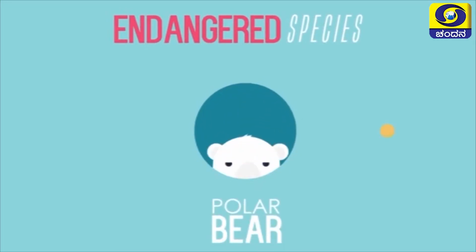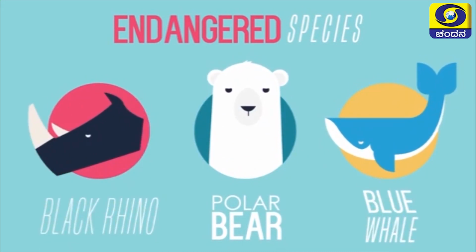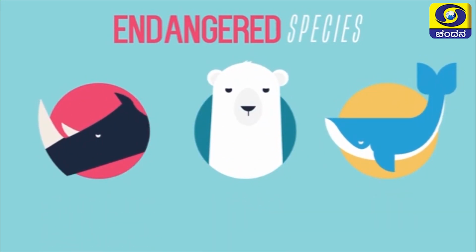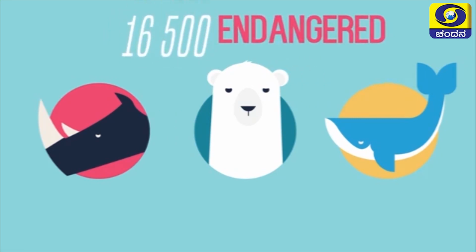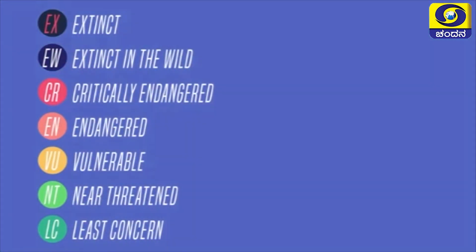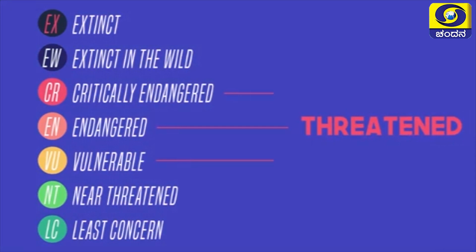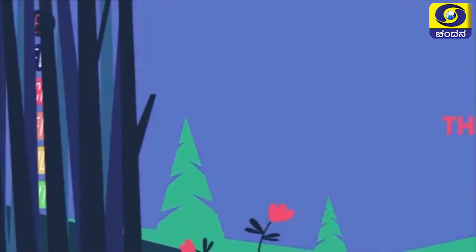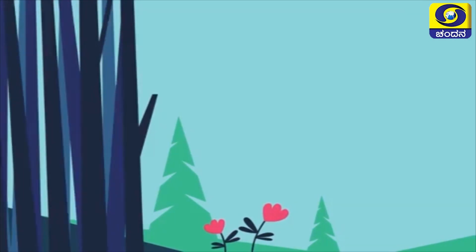Okay. You can probably name quite a few endangered species. Polar bear, blue whale, and black rhino are just a few. But there are many more that don't get so much attention. There are currently around 16,500 animals and plants that are endangered. An endangered species is one that is at a high risk of becoming extinct, which is when there are no longer any members of that species alive. Lots of species are going extinct every single day.